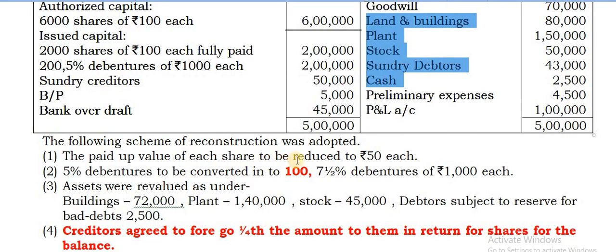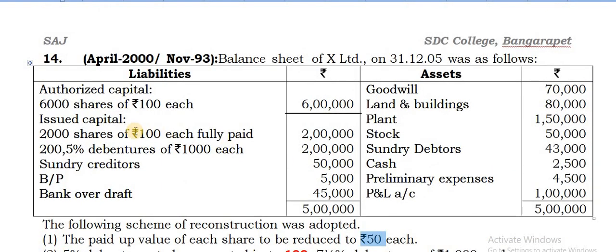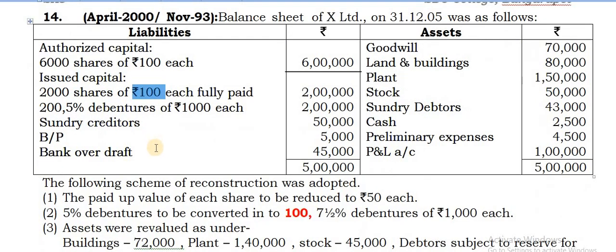The paid up value of each share to be reduced to rupees 50 each. What is the paid up value? Earlier it was 100 rupees. Now it is being reduced to 50. So what is the amount foregone thereby? It is 50 rupees. So the balance 50 rupees they are surrendering, and we have to take that to the capital reduction account. That should be taken to the capital reduction account.